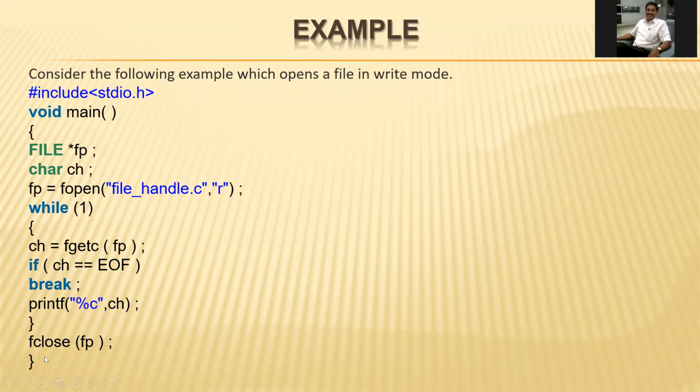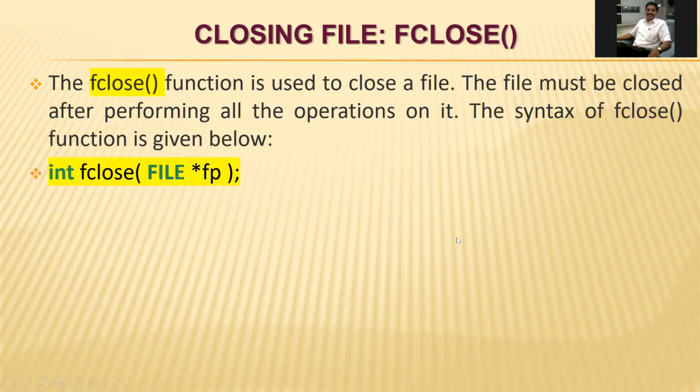At the last, we are going to close that file with the statement fclose(fp).